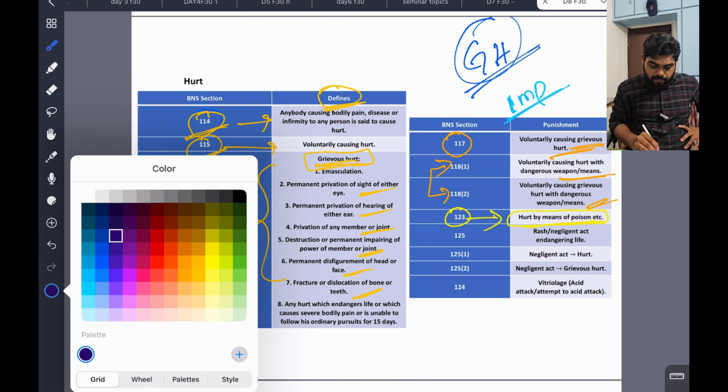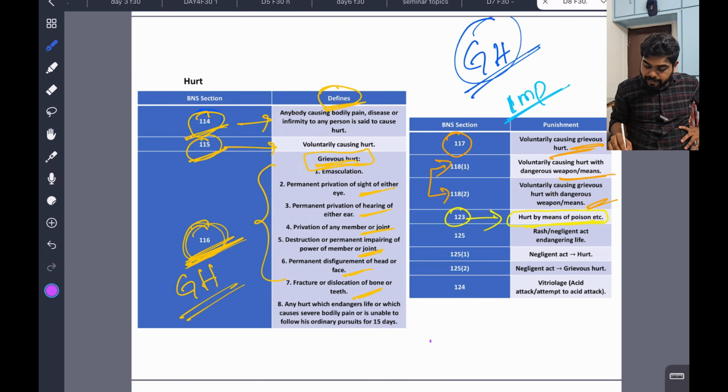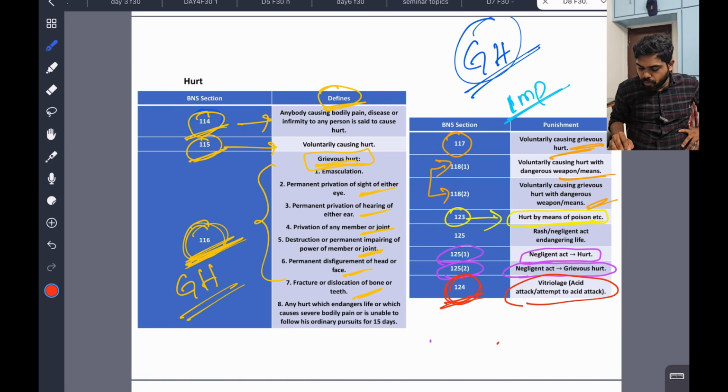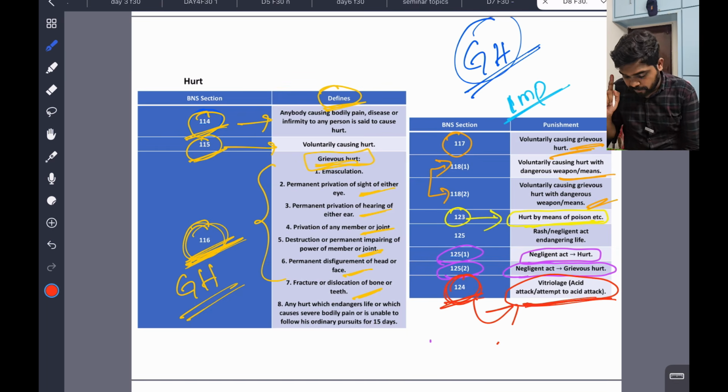A negligent act causing hurt is 125(1). A negligent act causing grievous hurt is 125(2). And the highly important 124 is acid attack, vitriolage, very, very important. An attempt at acid attack also comes under vitriolage, which is 124. This is a very important area.